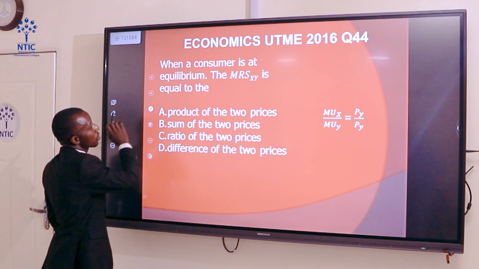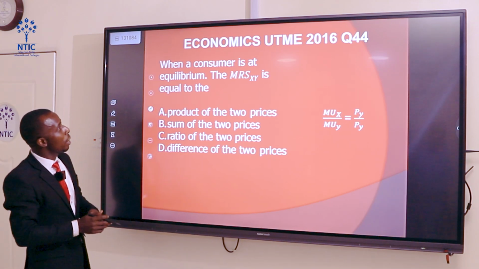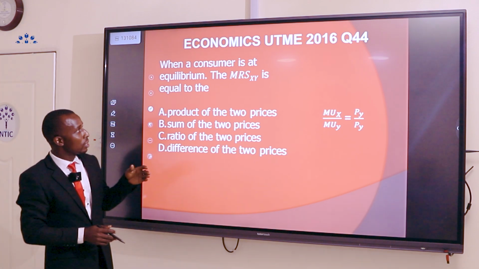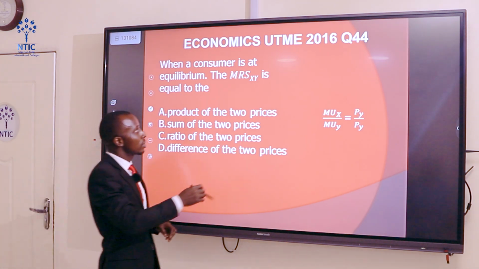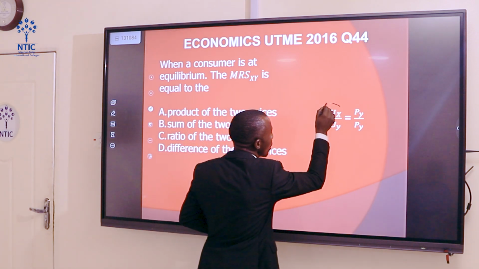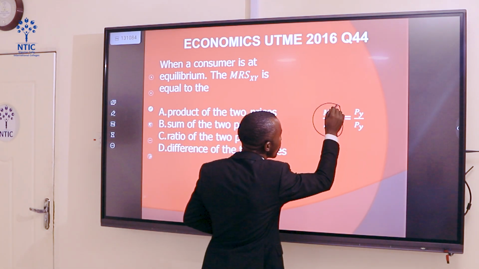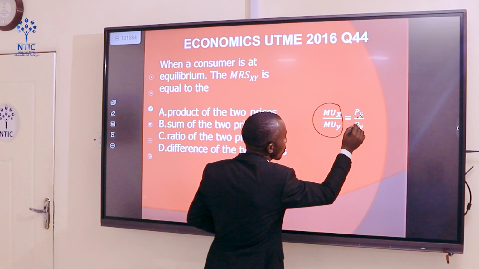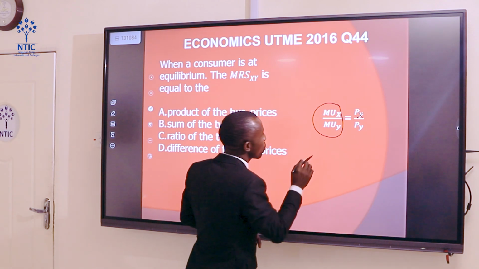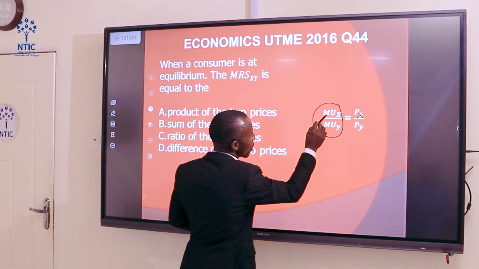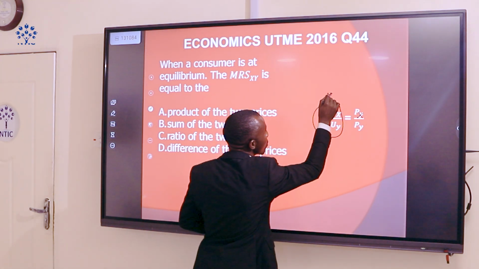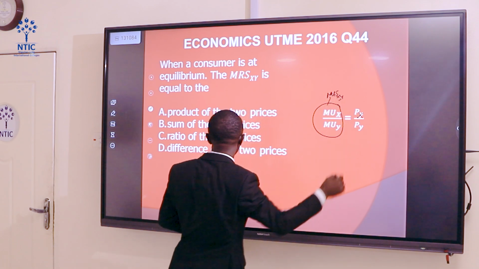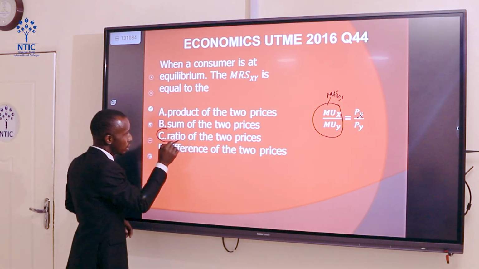All right, let's take question 44 now. When a consumer is at equilibrium, the marginal rate of substitution of X and Y is equal to the dash. Now you can see the consumer's marginal rate of substitution illustrated with marginal utility of X over marginal utility of Y equals the price of X over price of Y. So for the consumer to be at equilibrium, the marginal rate of substitution must be equal to the price ratio of the two commodities. And that's option C.